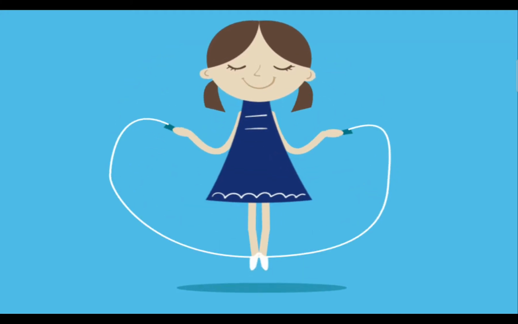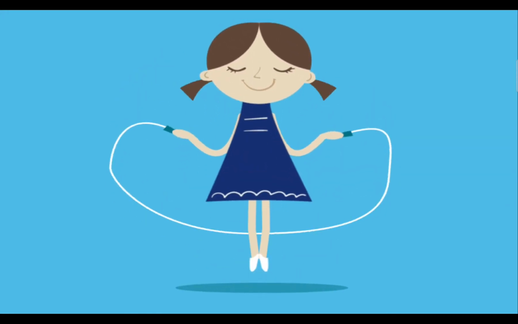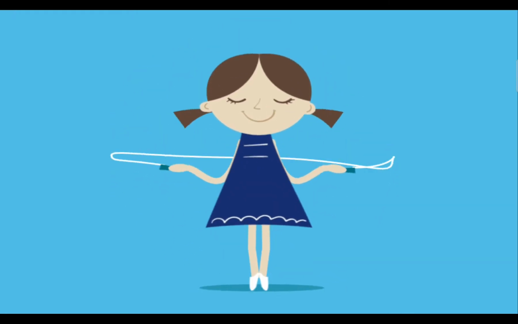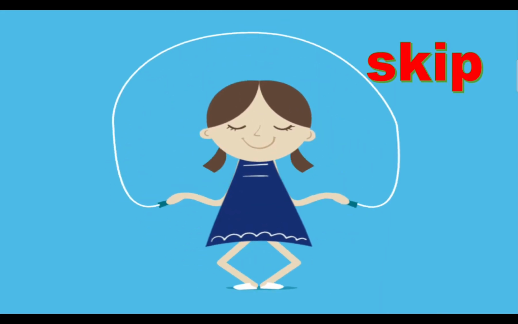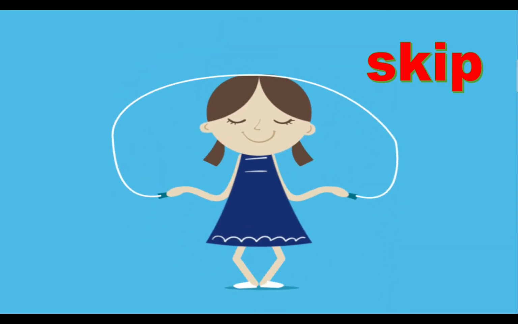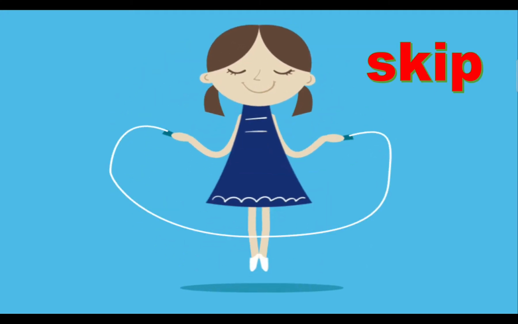Skip. Do you see this girl jumping with this rope? Now this action is called skip. So the word skip here, S-K-I-P, skip, is a doing word because it tells us about the action that this girl is doing.